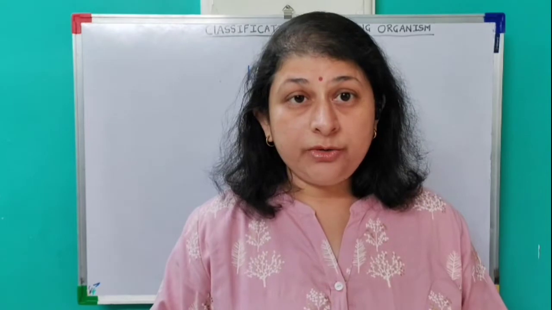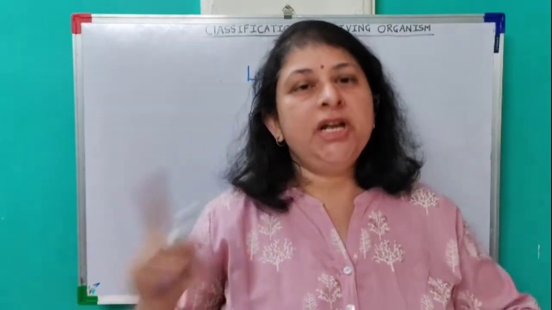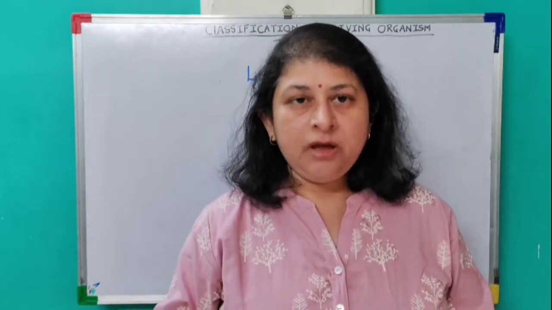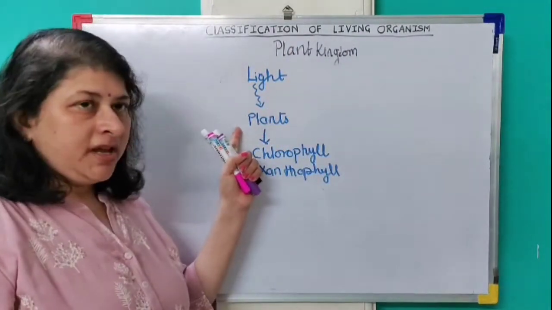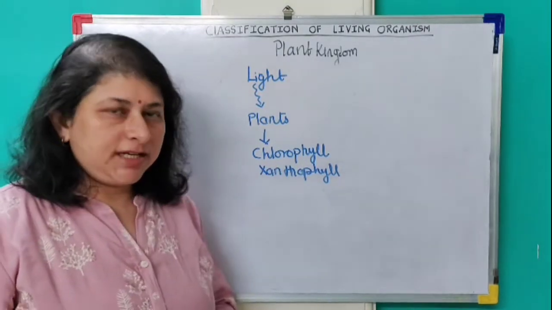As I told you, in the universe a huge amount of energy is present in the form of light. This light energy is captured by plants. By what? The apparatus is chlorophyll and xanthophyll.